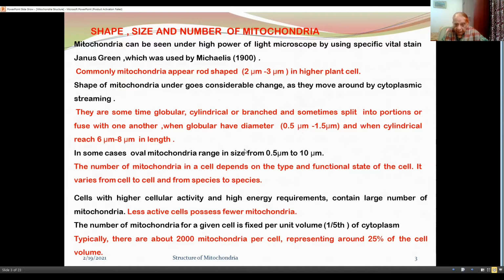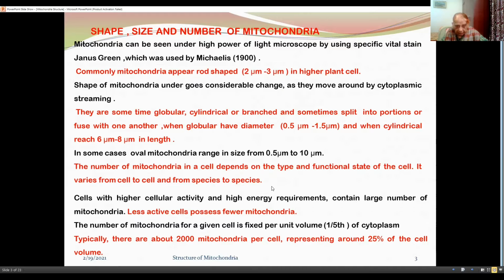When globular, they have a diameter of 0.5 to 1.5 micrometer, and when cylindrical, 6 to 8 micrometer in length. In some cases, oval mitochondria range in size from 0.5 to 10 micrometer.